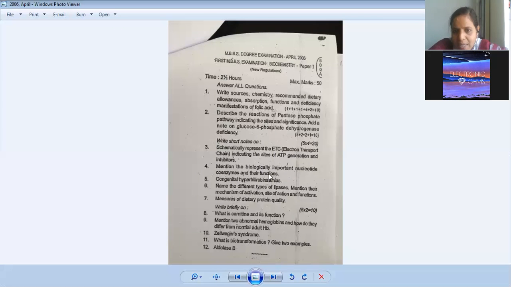Then see, biologically important nucleotide coenzymes and functions. Can you guess what this answer is? Nucleotide coenzymes means again NAD, FAD. NAD and FAD. So where did we see NAD, FAD in our answer just now? HMP shunt, pentose phosphate pathway. The importance of the pentose phosphate pathway, I said, is the formation of pentoses. That is the nucleotides, even ribose. FADH2 in the electron transport chain. Yes, very good. So many examples you can write.